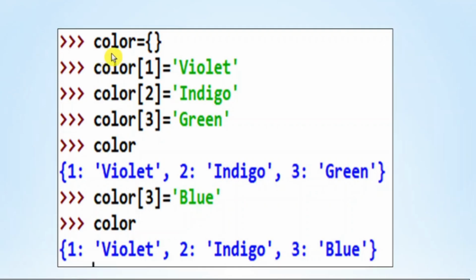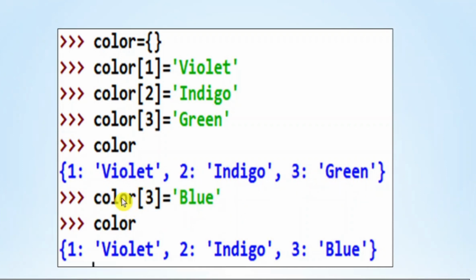Some more examples. An empty dictionary color is created, and as the next statement, I am creating a new key 1 with a value violet. Color of 1 equal violet, color of 2 equal indigo, color of 3 equal green. So 3 key value pairs are added to the dictionary color. When we display the color, the new values will be displayed. 1 violet, 2 indigo and 3 green.